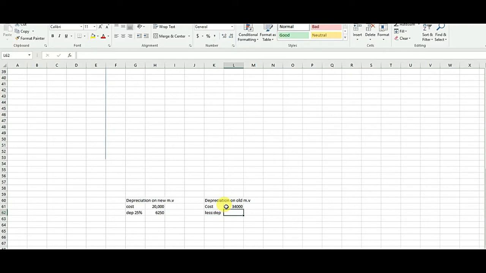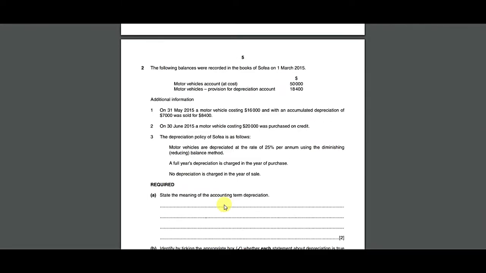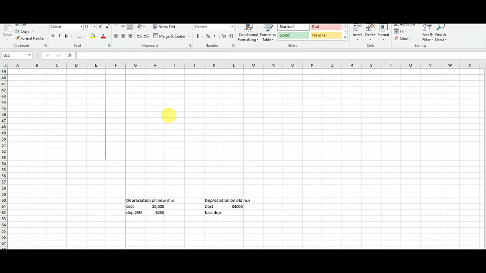The depreciation of this is 18,400 minus 7,000. Why? Because we have sold that asset, so we will not include the depreciation of that asset, and that is included in the 18,400 amount. So we will exclude the depreciation 7,000 from this 18,400, because the asset has been sold. So we will get an amount of 11,400. Now I will find the net book value, this minus the accumulated depreciation. This is the net book value of the asset.